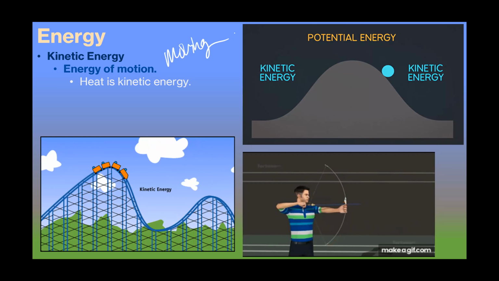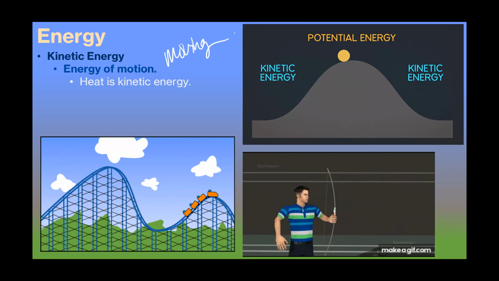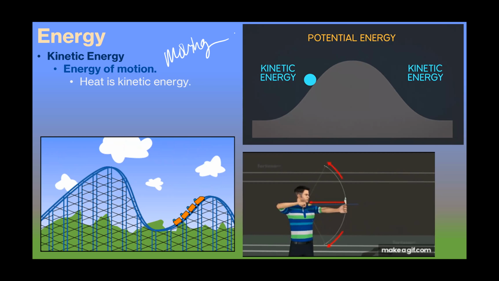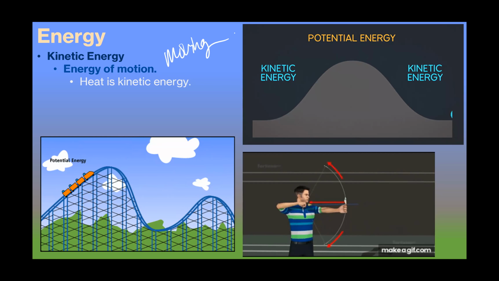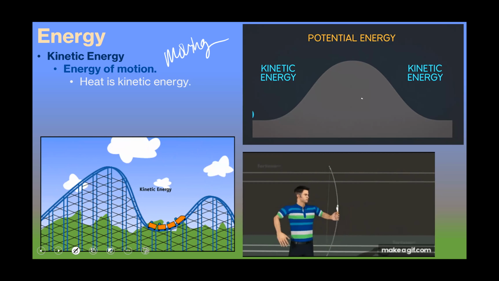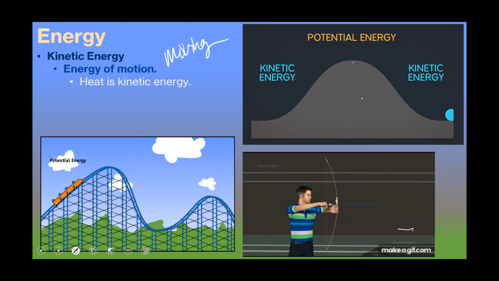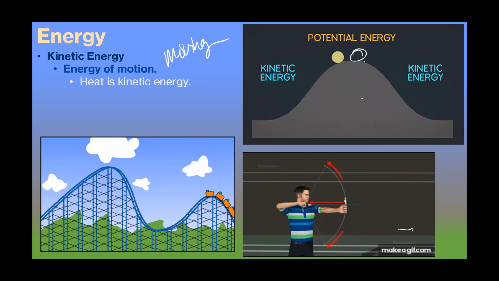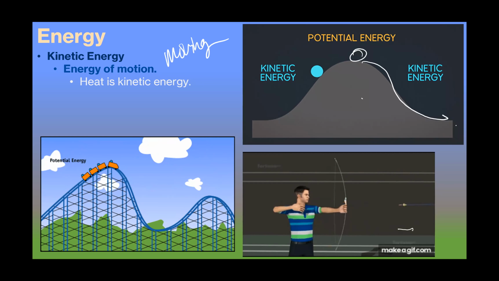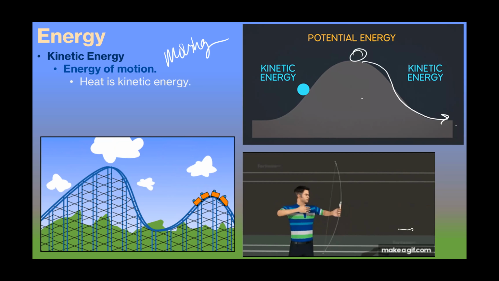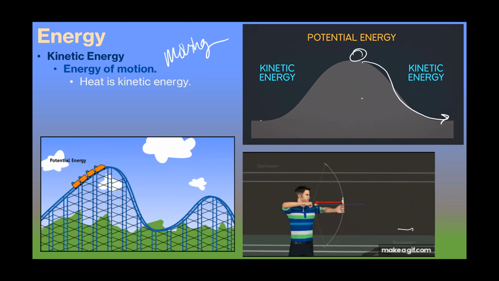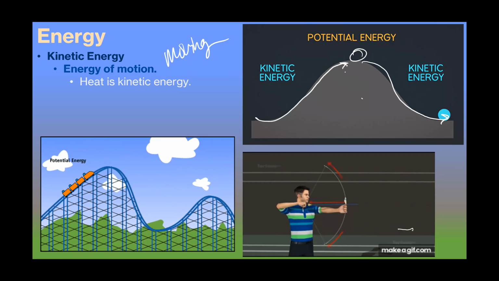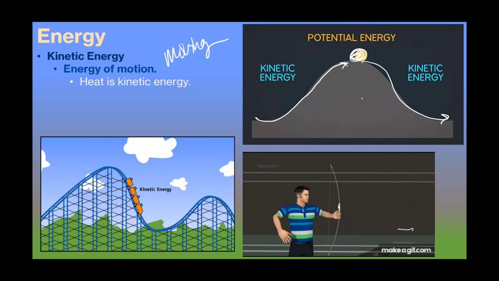Again, the total energy of the universe is constant, but if we're thinking about this from a physics point of view, we're converting potential energy into kinetic energy. Here, when the ball is at the top, it has potential energy because it can fall down. As it's moving, it's converting that potential energy into kinetic energy. As it's moving back up, it's converting that kinetic energy into potential again, storing it by getting higher up.